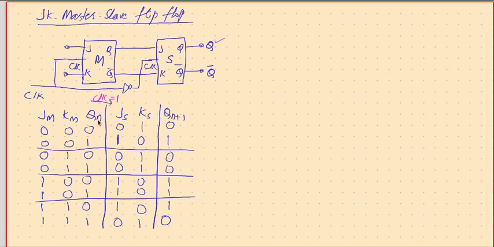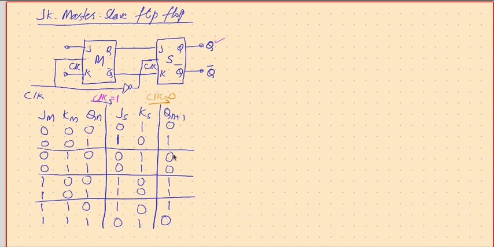So this is what happens when the clock is 1, and when the clock becomes 0, then this action takes place. This is no more working. Now we have this available as input, and when the clock is 1, this was the output. When the clock is 0, this will become the input, because this block starts working. So when we have 0 1 here, that means reset. 1 0 means set. 0 1 is reset. 1 0 is set. 0 1 is reset. 1 0 is set.